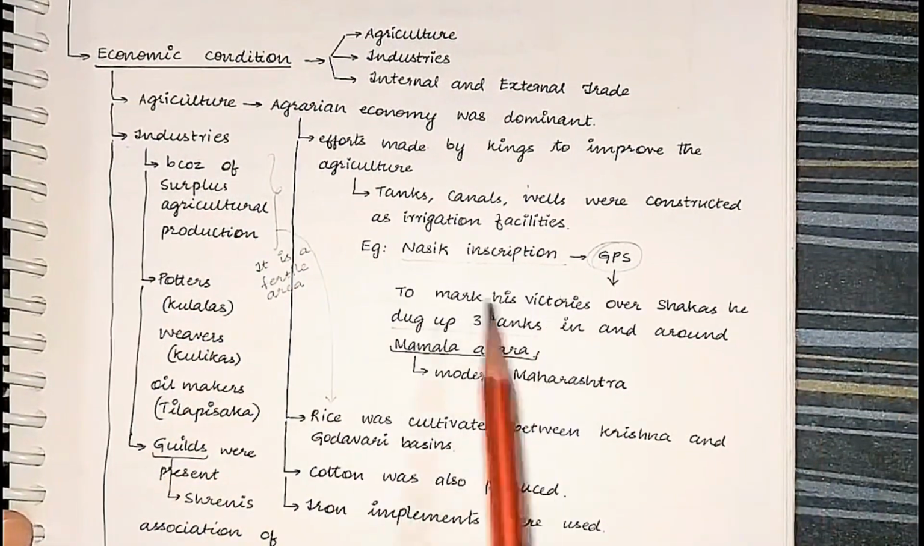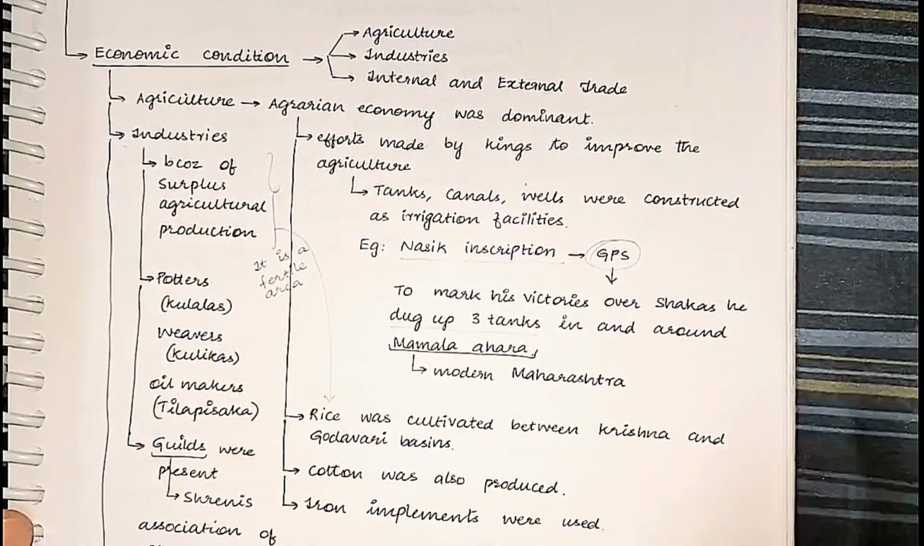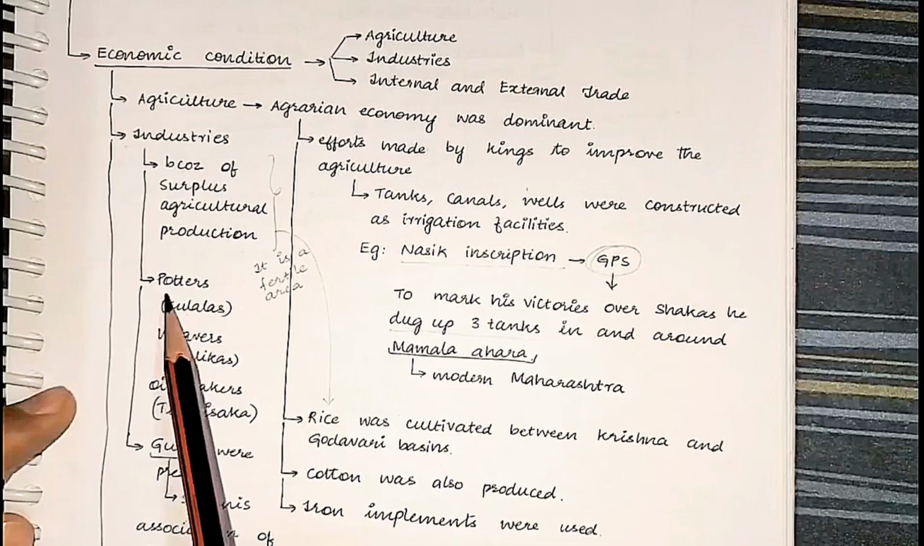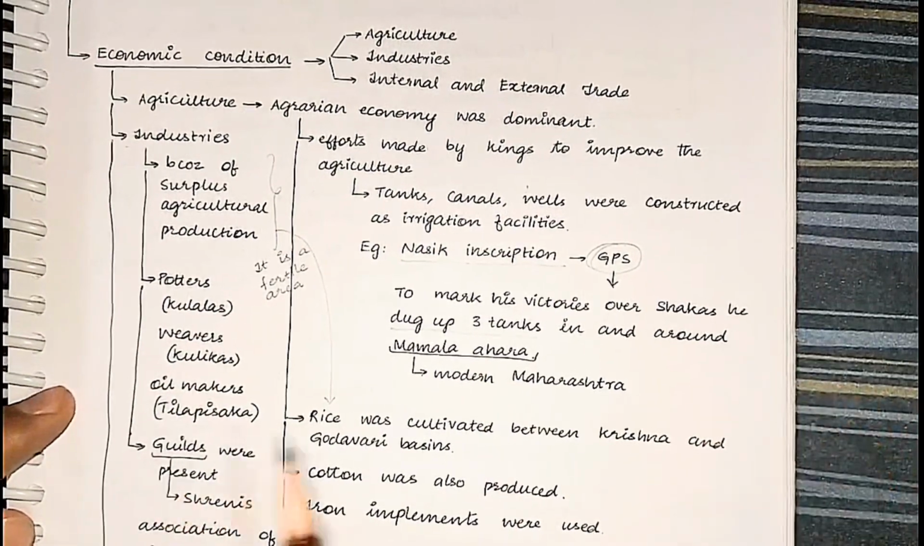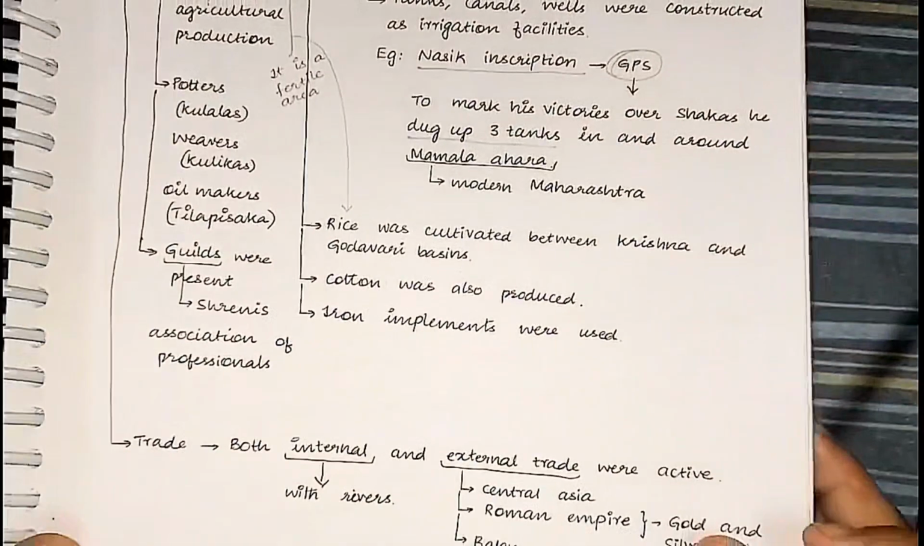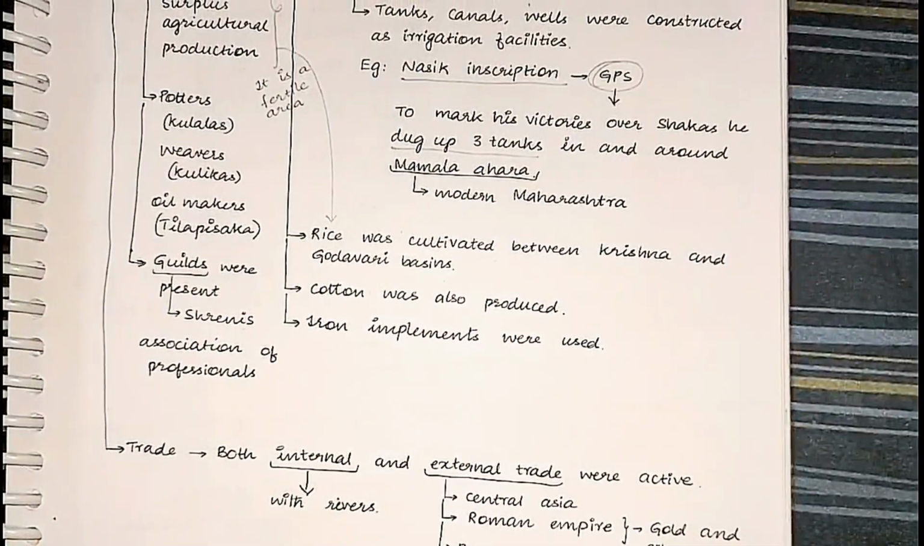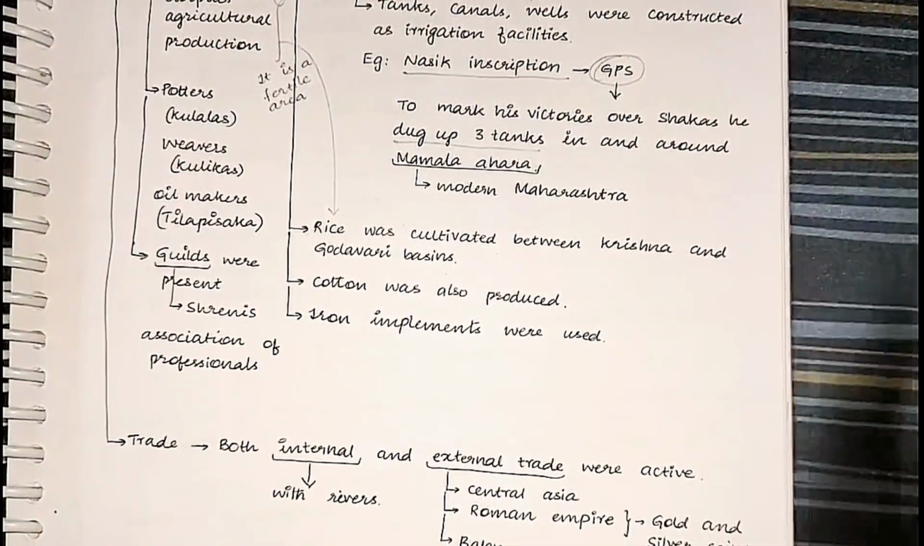When it comes to industries, because of surplus agricultural production, industry was flourishing. Just name a few manufacturing industries like potters, weavers, oil makers, etc. Guilds were present. Guilds can be considered as associations of professionals. You can consider them as the modern day pressure groups.